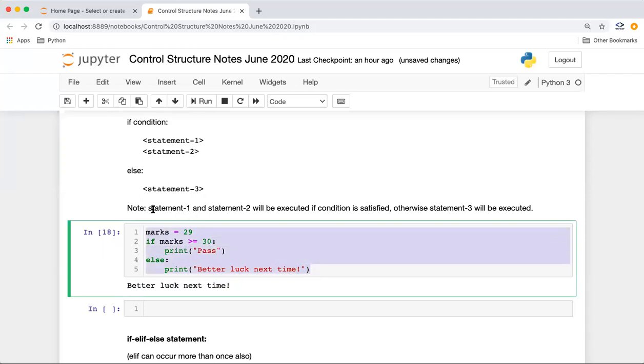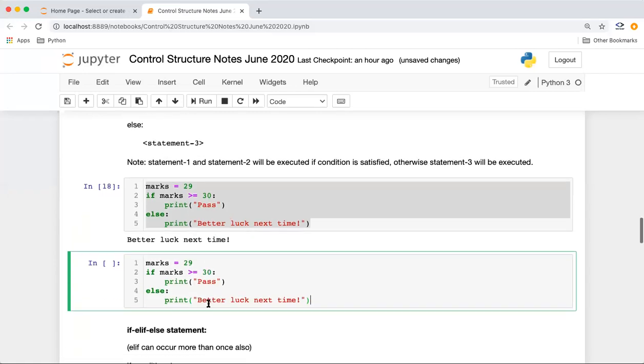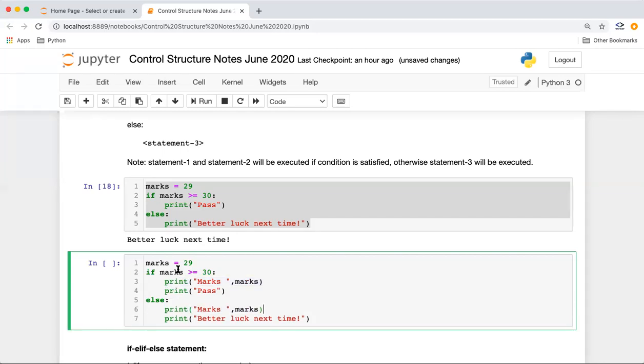And we can have multiple statements also inside if and else. Whatever statements come inside if and else, they will have the same indentation level. So what does it mean? Let us suppose I want to show the marks also to the student, right? So we can just have a print here, and we can say marks, and we want to show the marks also to the student. And we can just print marks also here. And this is also your choice, whether you want to put this marks inside if and else, or put it at the beginning.